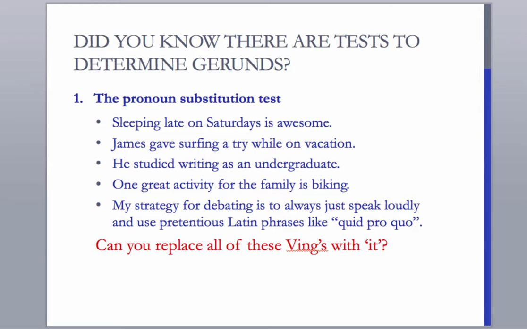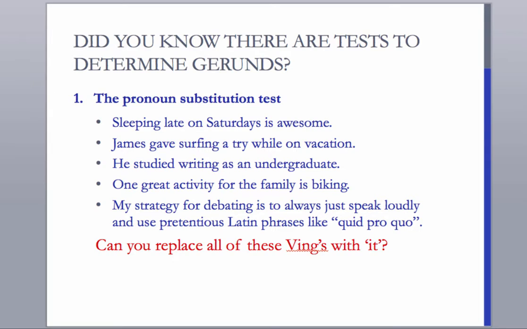So let's test this. "Sleeping late on Saturdays is awesome." "Sleeping late on Saturdays" can be replaced by the pronoun it: "It is awesome." So we can see the pronoun test works. "Sleeping late on Saturdays" is a noun phrase. Sleeping is a gerund. "James gave surfing a try." Perfect. We can substitute the pronoun it for surfing: "James gave it a try." It must be a gerund, must be a noun.